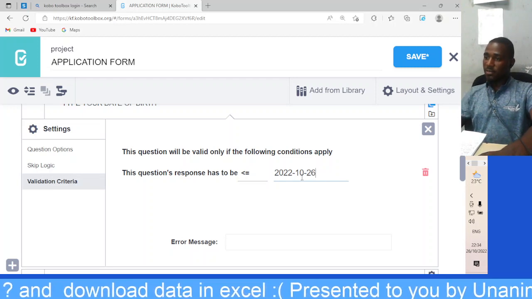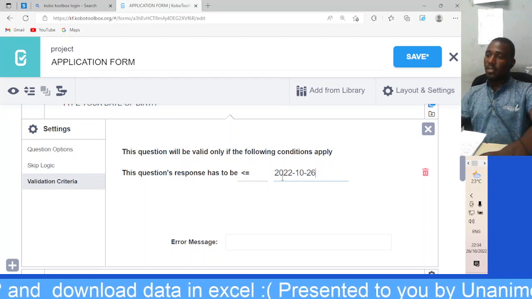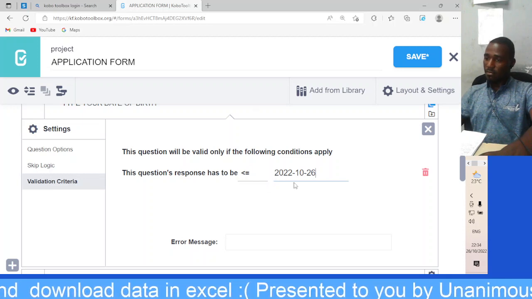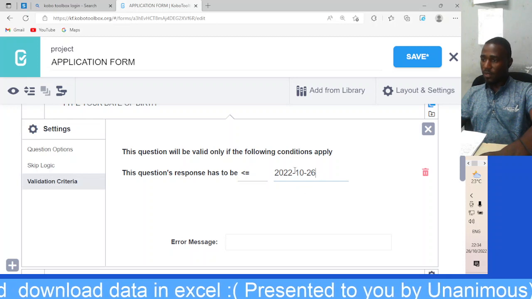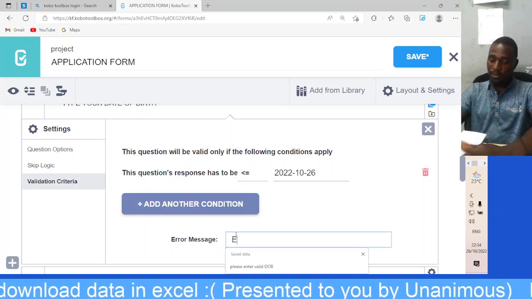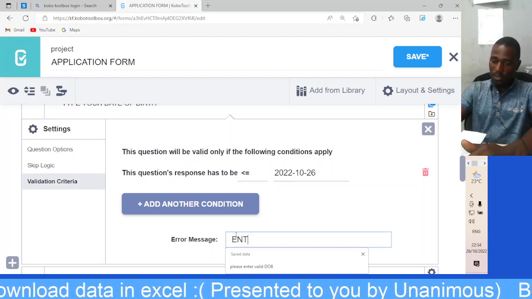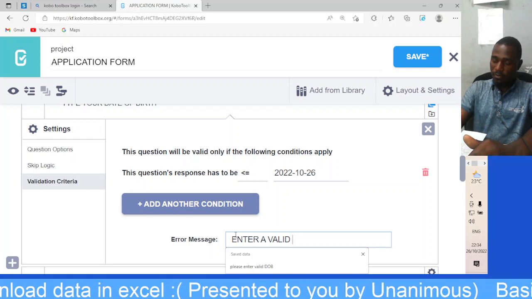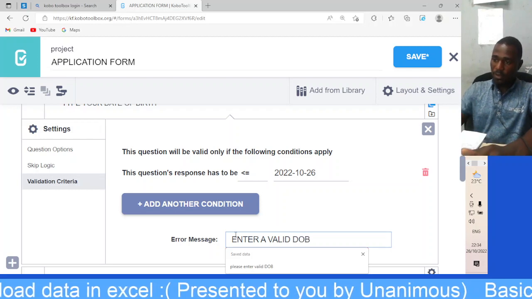If your date of birth is beyond this date, there should be an error message which says enter a valid DOB.